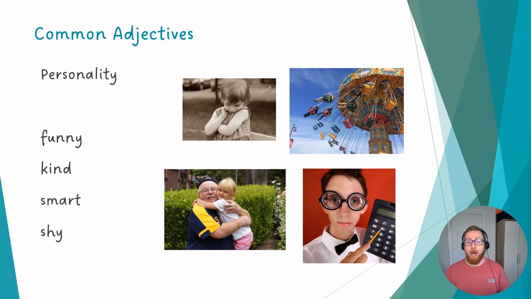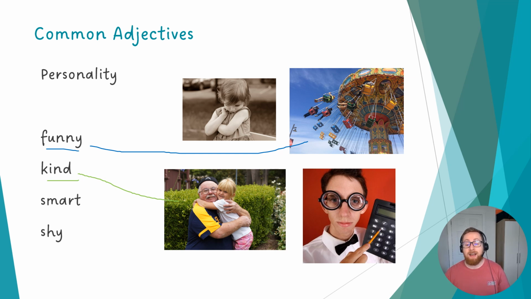We also have some personality. So this is attitude, behaviors. So someone could be funny. What would be funny? Well, this is fun. So it is funny. It's a fun thing to do. What about kind? Someone who's lovely, loving, and kind.